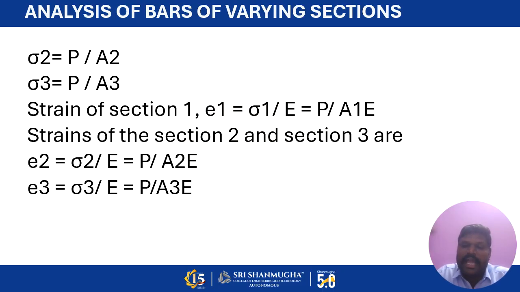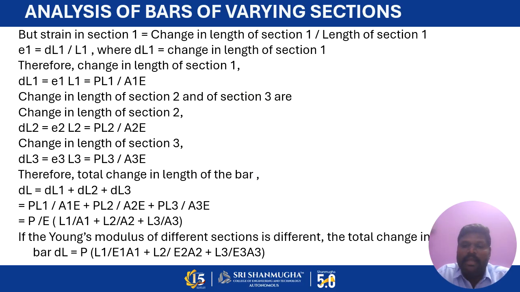The total elongation del L is equal to the strain in section 1, epsilon 1, plus epsilon 2 plus epsilon 3. So del L is PL1 divided by A1E plus PL2 by A2E plus PL3 by A3E.